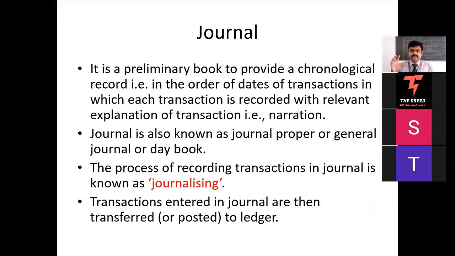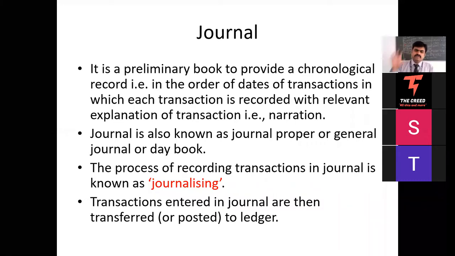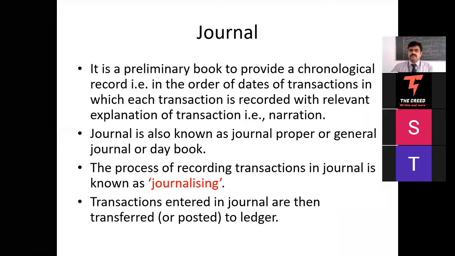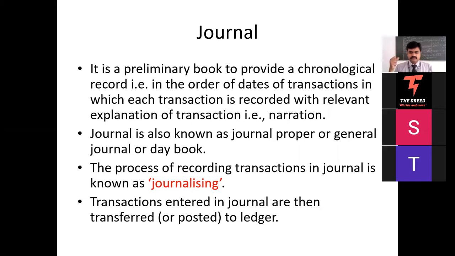Yes, sir. Journal is the first book of the business transaction. Say, for example, in a company there are n number of transactions that take place in a day. They do sales, they purchase raw material, they pay electricity bill, they pay wages. Some machinery is not working, they ask an engineer to come and repair it, and they pay the money for repair.